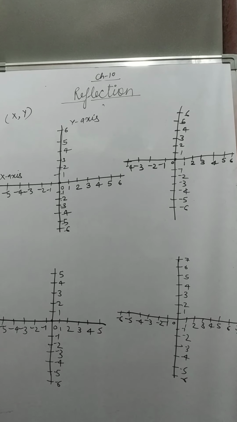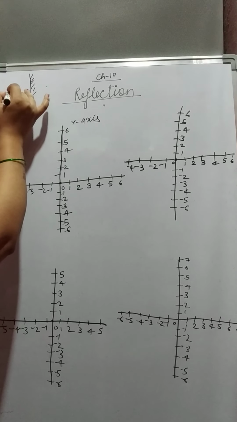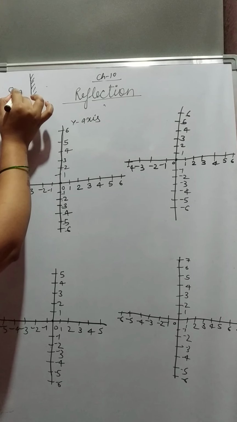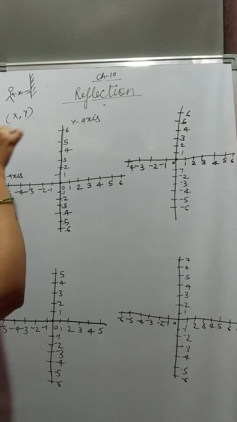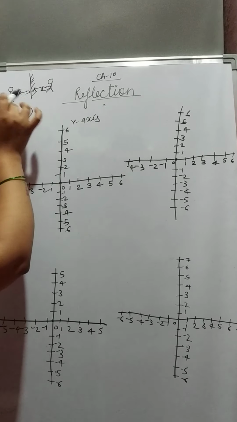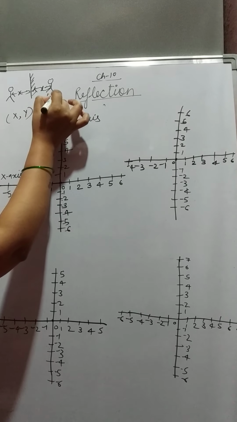Now let us come to the topic reflection. I explained that reflection is the cause of formation of image. So when the image is formed in a plane mirror, for example we have this plane mirror, the object is placed in front of it. Where is its image formed? If this object is placed at x distance from the mirror, then its image will also be formed at x distance from the mirror. It means that the distance of the object from the mirror is equal to the distance of the image from the mirror.